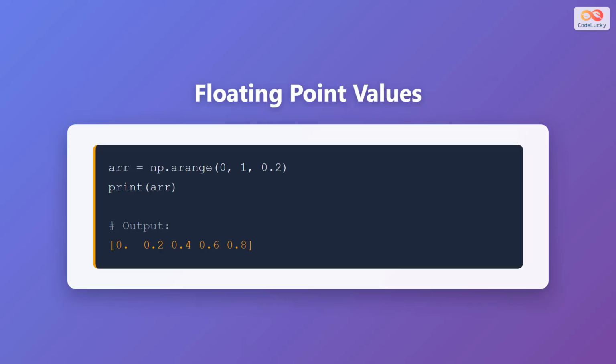NumPy arange also works with floating point numbers. In this example, arange of 0, 1, 0.2 creates an array with decimal values. The output shows 0.0, 0.2, 0.4, 0.6, and 0.8. This is particularly useful for creating sequences with fractional increments.